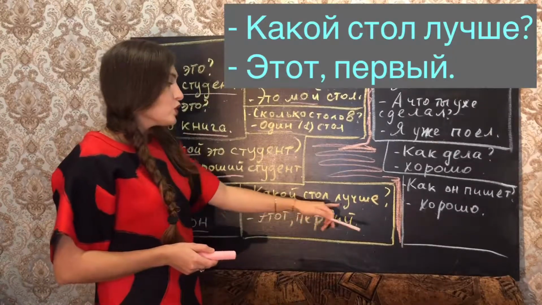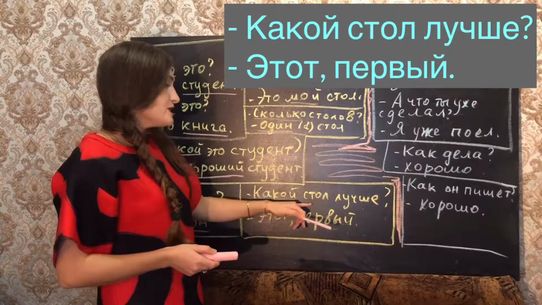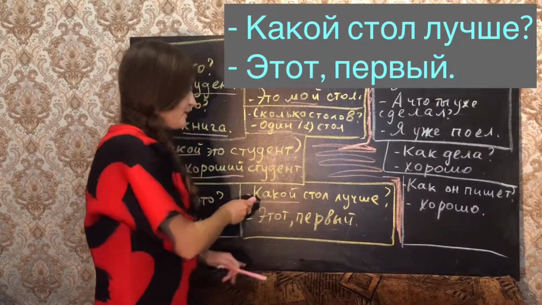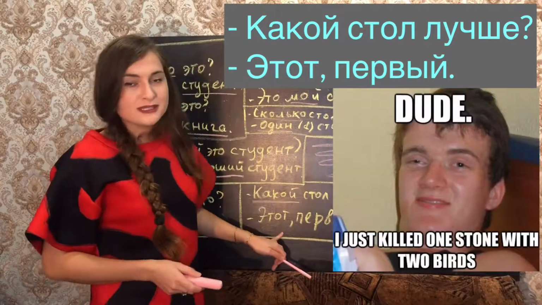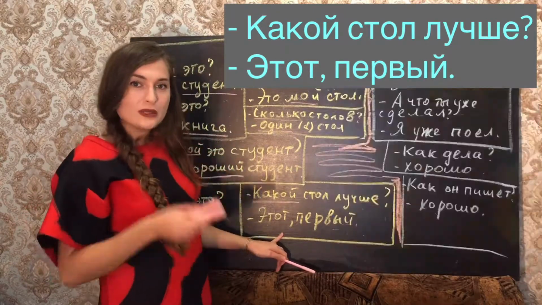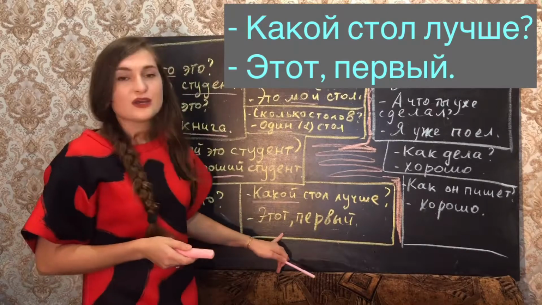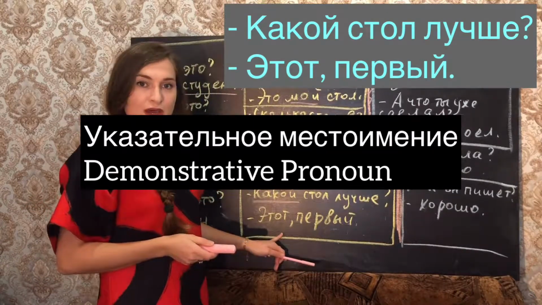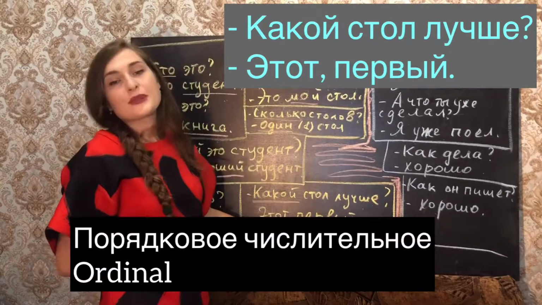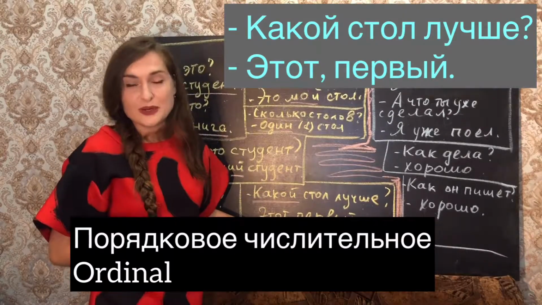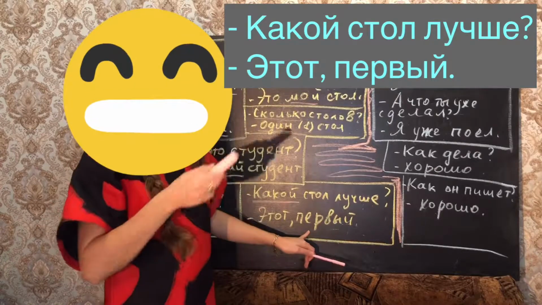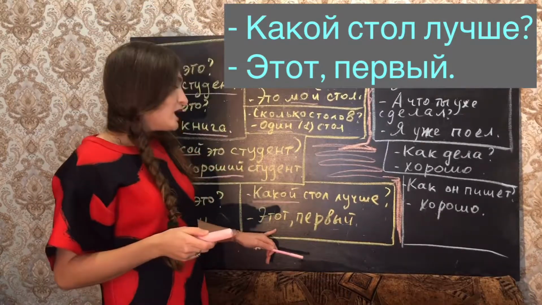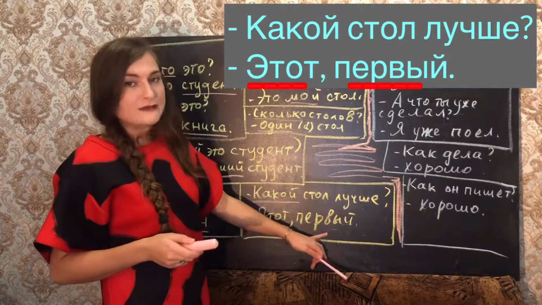What about the ordinal? Какой стол лучше? Which table is better? Какой? And here we decided to kill two birds with one stone. And we decided to answer with the demonstrative pronoun and with the ordinal numeral. So, этот первый.